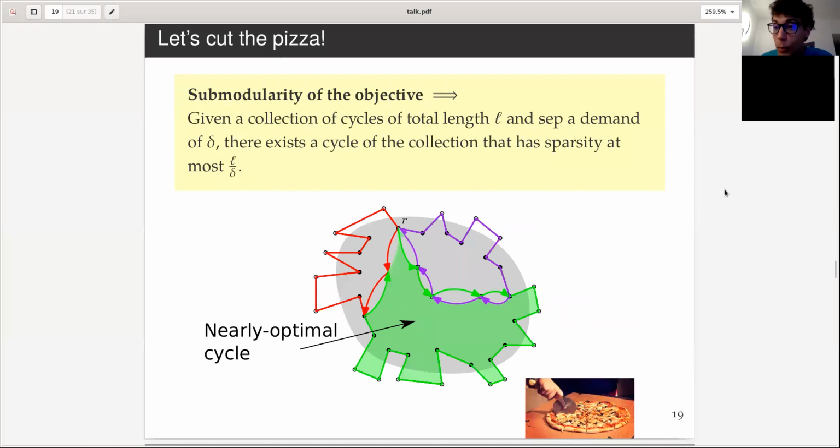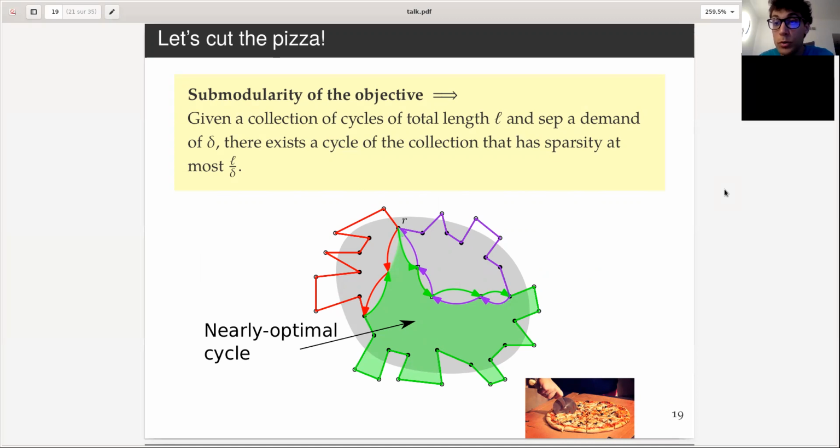Okay, and that's how we cut a pizza, because we know that by the modularity of the objective, given a collection of cycles of total length L and separating a demand of delta, which is what we have here, there exists one cycle in the collection that has sparsity at most L over delta.